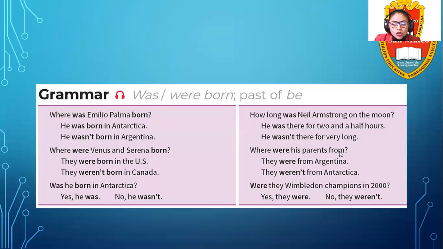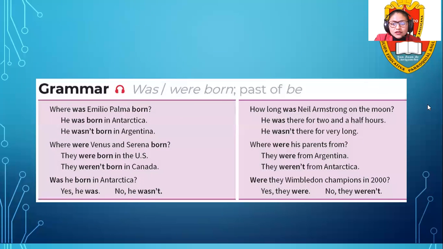Right? So when we create questions with a question word, the question word always comes at the beginning of my question, and then comes the past of the verb to be, in the case of was or maybe were. But what about if we don't have a question word? We start with the word was or were as we saw in the previous examples.